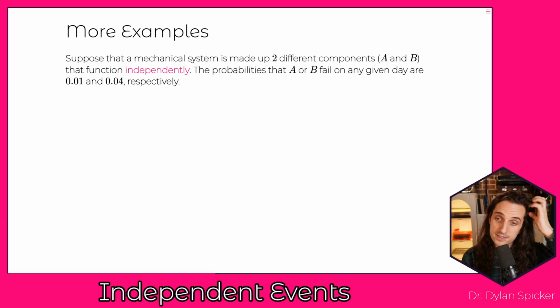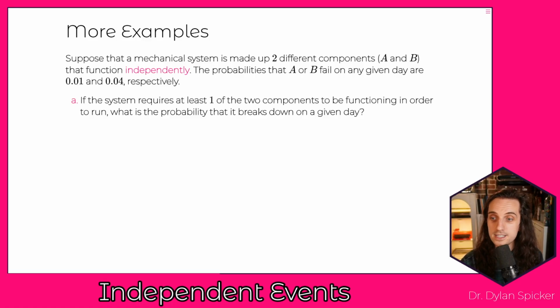We can consider a different set of examples here. All right, so here we have a mechanical system. It's made up of 2 different components, A and B, and they function independently of each other. Anytime we're told that things are independent in a question, we're assuming statistical independence there. All right, so the probabilities that A or B fail on any given day are 0.01 and 0.04 respectively. Now, if the system requires that at least one of these components is functioning in order to run, what is the probability that it breaks down on a given day?